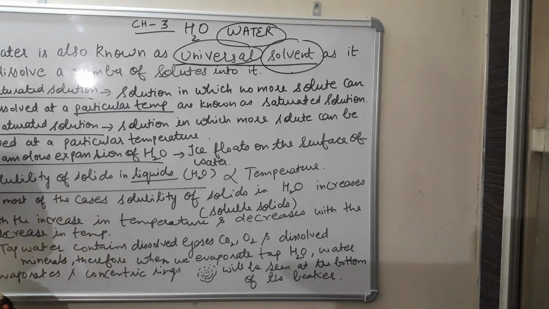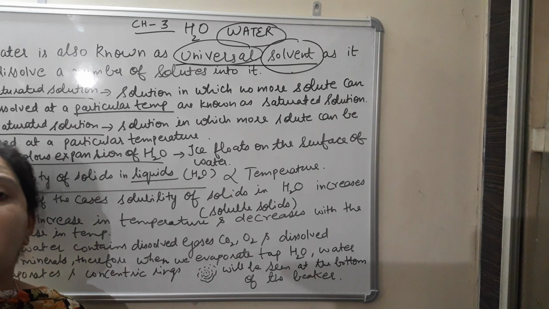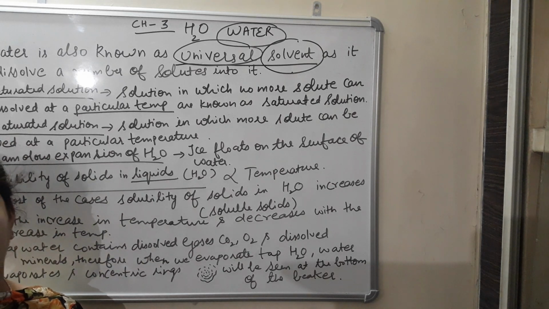Why is water also known as universal solvent? It is known as universal solvent as it can dissolve a number of substances into it. There are so many substances which can dissolve in water, and because of this reason water is also known as universal solvent. This is the first important property of water. Can you name few of the substances which can dissolve in water? Sodium chloride, copper sulfate, ferrous sulfate, glucose, sucrose, sugar.